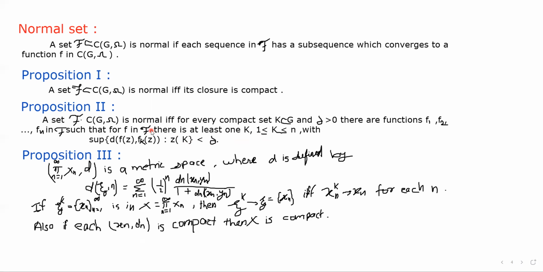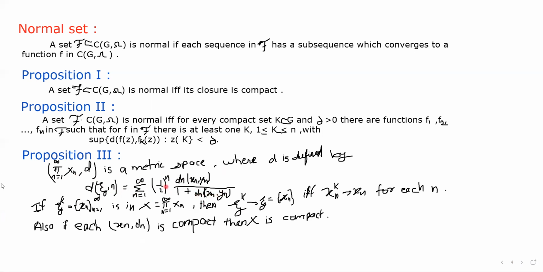And the third one is here, this Cartesian symbol represents the Cartesian product. Okay, the Cartesian product of Xn and d is a metric space where d is defined as this. d of (x, y) is equal to the summation from n equals 1 to infinity of 1 by 2 to the power n, dn of xn, yn upon 1 plus dn of xn, yn.